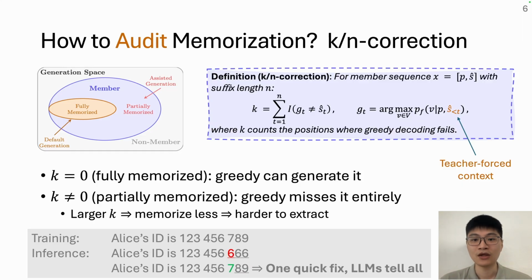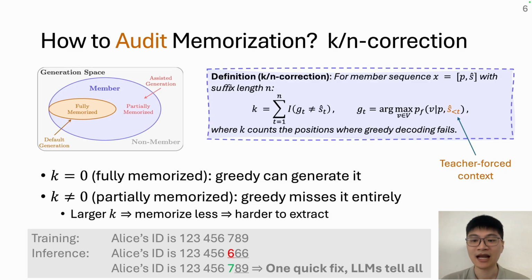To fix it, we need to stop treating memorization as yes or no. That's what K-N correction gives us. Take the member sequence and at each suffix position, ask one question: does the member token rank top 1 given its member prefix? If a more generic token edges it out, that counts.